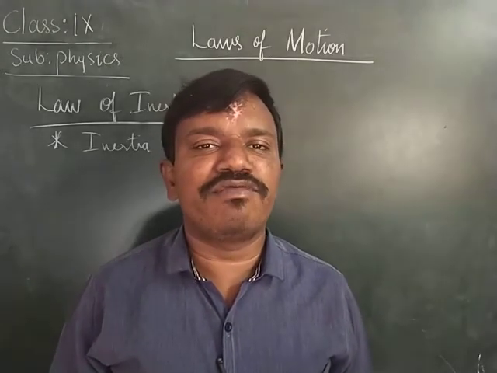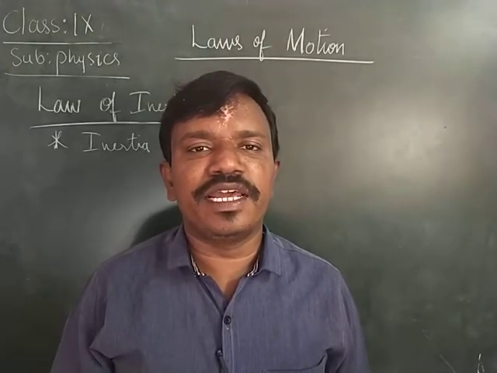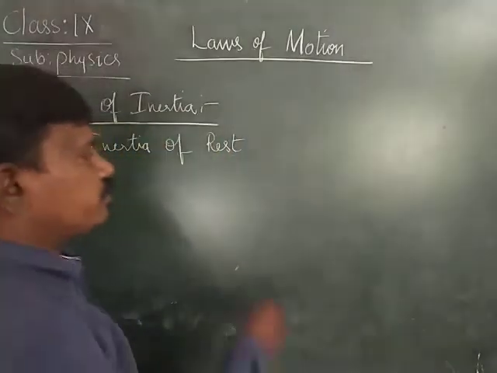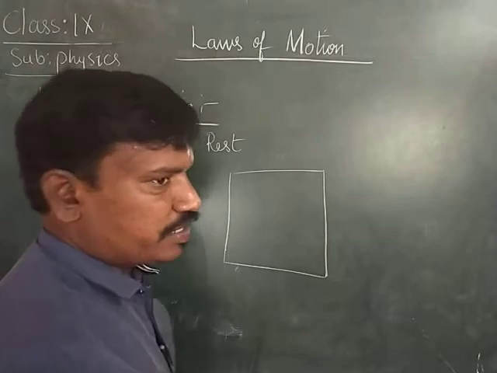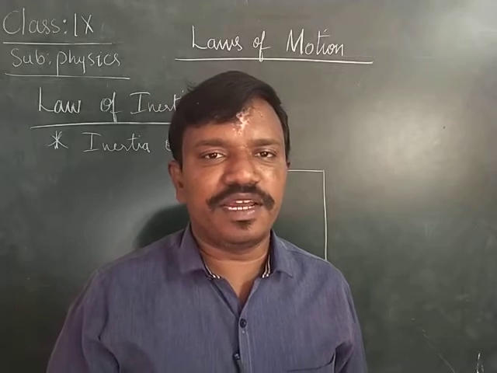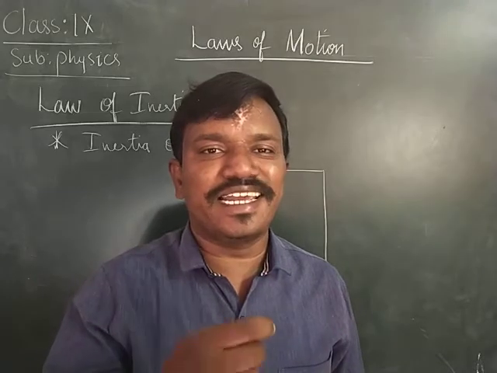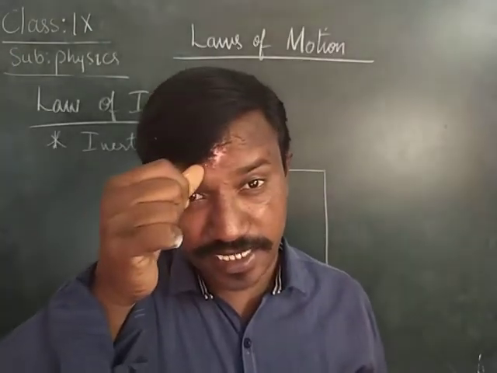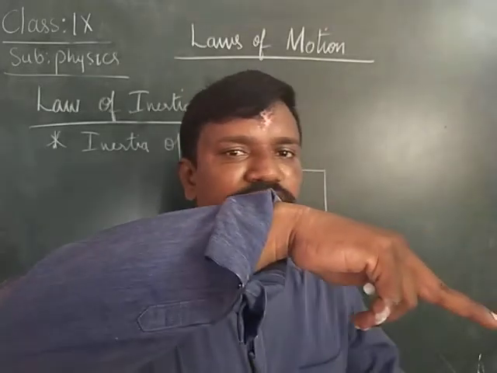We have many examples of inertia of rest. For example, if you play carrom, there are many coins in the carrom board. When the striker is under the stack of coins, we pull the striker very fast.